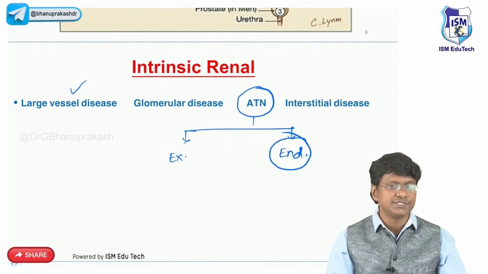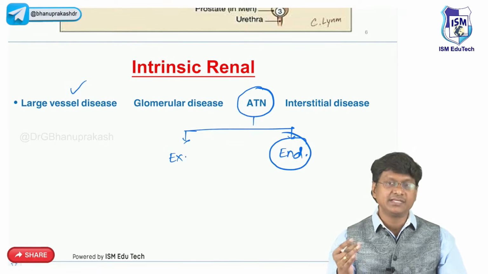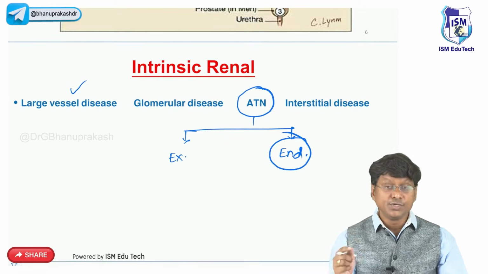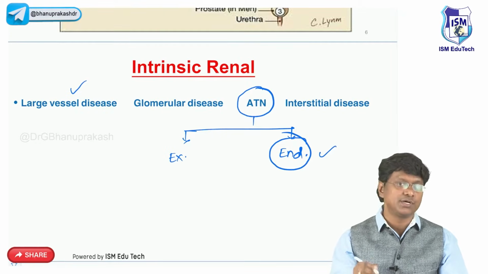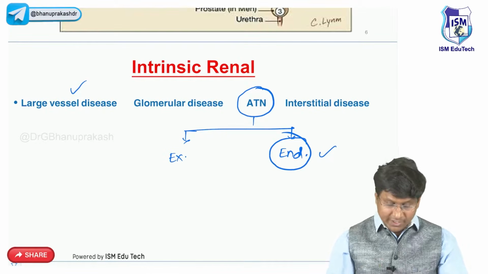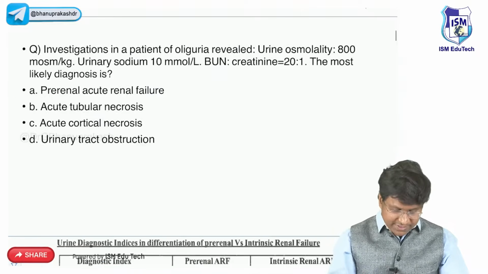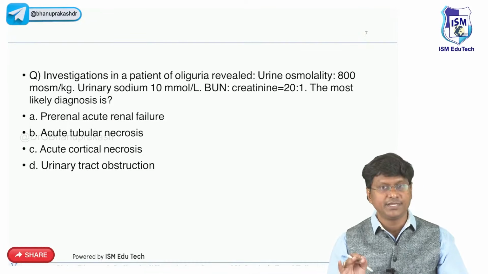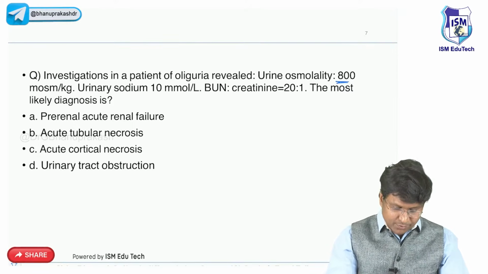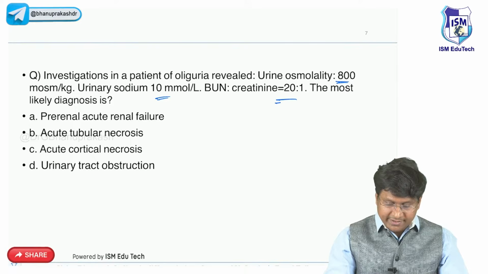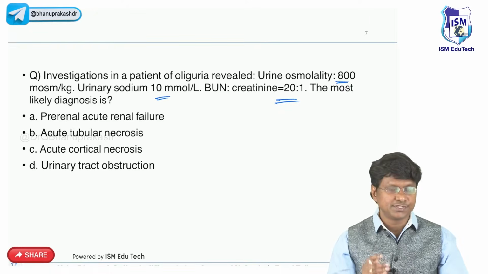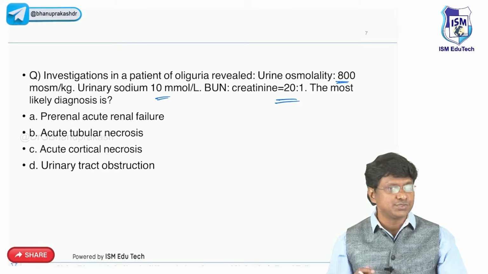And what are the endogenous agents? The endogenous agents are mainly myoglobinuria, hemoglobinuria, light chain, that is in case of multiple myeloma, and uric acid, that is in case of gout or gouty arthropathy, and tumor lysis syndrome. That will be the endogenous cause for your acute tubular necrosis. Now, very important is you should be able to differentiate pre-renal from intrinsic renal. Now, see this question: investigation in a patient of oliguria revealed urine osmolality 800 milliosmoles, urine sodium 10 millimoles, BUN to creatinine ratio 20:1. The most likely diagnosis is pre-renal, acute tubular necrosis, acute cortical necrosis, or urinary tract obstruction.